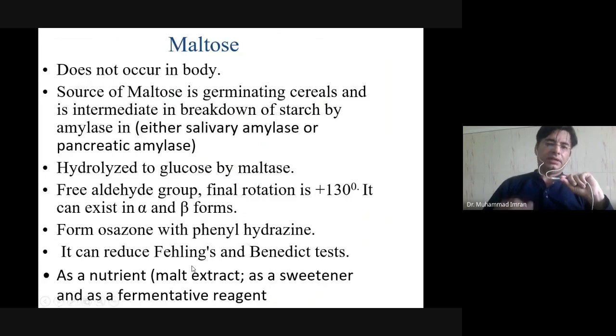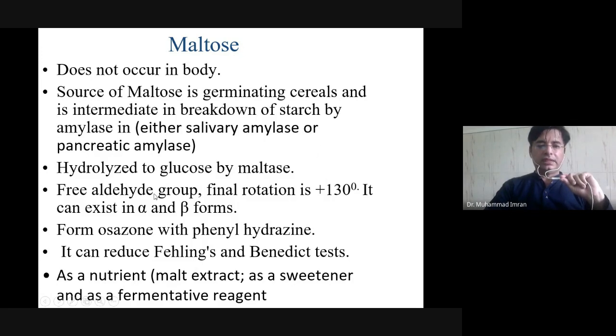Does it occur in the body, or from where can we obtain maltose? It is obtained by the hydrolysis of starch and glycogen by our salivary amylase and pancreatic amylase. So starch is hydrolyzed by salivary or pancreatic amylase into maltose and isomaltose. Then maltose is hydrolyzed by maltase produced in the small intestine to produce 2 molecules of glucose.